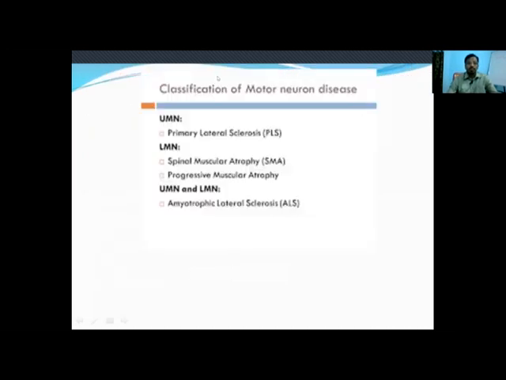So this one I want to describe classification of motor neuron diseases. If that is UMN, it is a primary lateral sclerosis. If that is UMN and LMN, it is amyotrophic lateral sclerosis. But if that is only LMN, it is progressive muscular atrophy or spinal muscular atrophy.